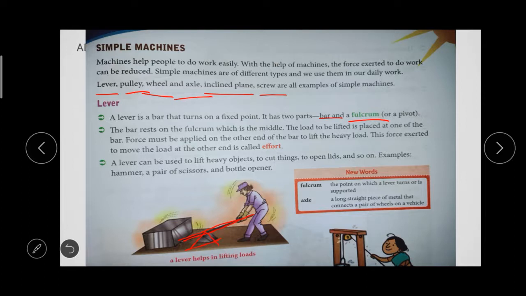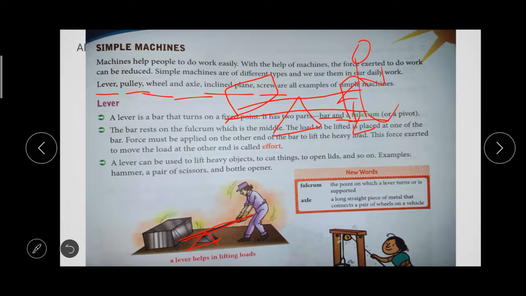So I'm drawing here a cone-shaped support, and that is called the fulcrum. And one bar will be above it. One bar will be there, and you are standing here, and there will be some load, okay. You need to put some pressure in order to lift the load, okay.